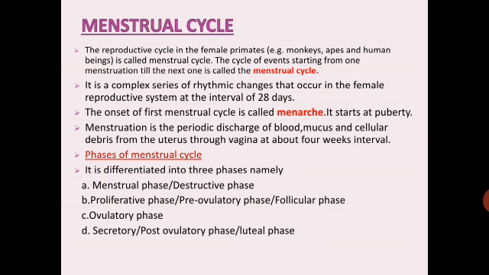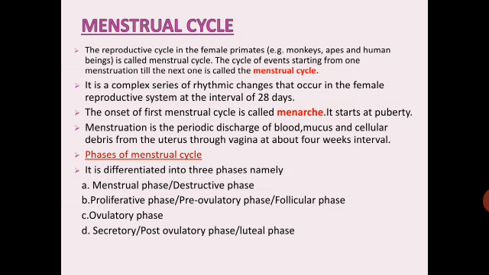Again, a very important question for 1 mark, which starts at puberty. So menarche is starting at the puberty. So the first menstrual cycle will begin at puberty, which is called as menarche. Menstruation is the periodic discharge of blood, mucus and cellular debris from the uterus through vagina at about 4 weeks interval.